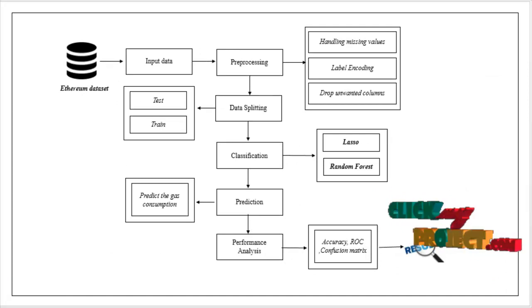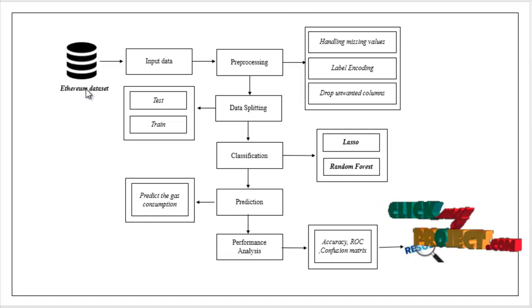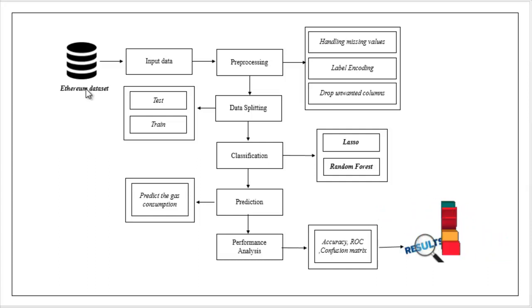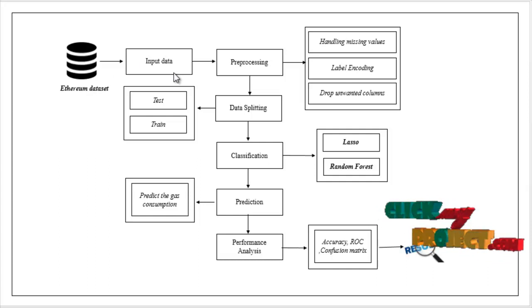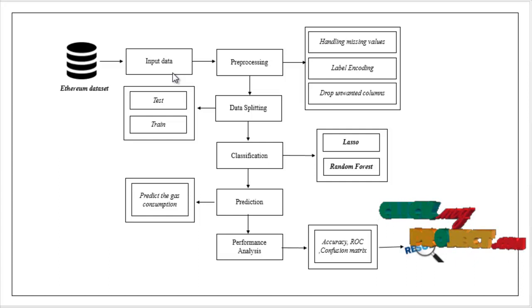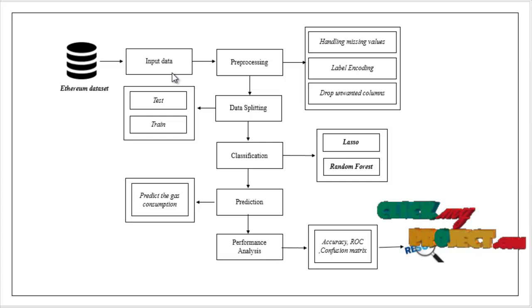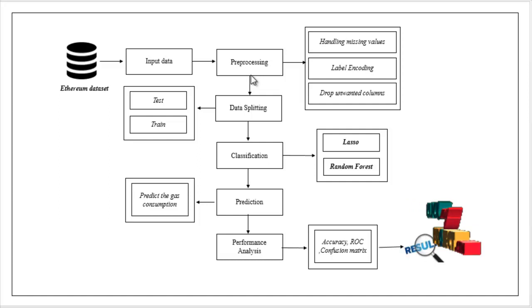This is the flow of our project. Ethereum dataset: the dataset was collected from dataset repositories like Kaggle, UCI or GitHub. Then we take the input data. After collecting the dataset, we load or read the input dataset using the pandas package. The input data is carried to the pre-processing step.